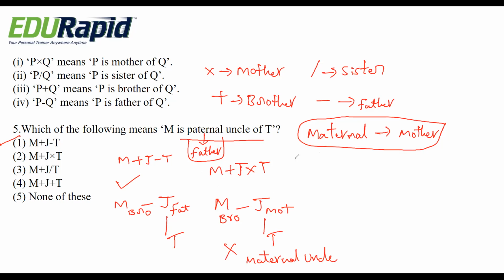Okay, third option, M plus J divide by T. Plus means brother. So divide means J is a sister of T. So this is also not possible because all are the same generation.